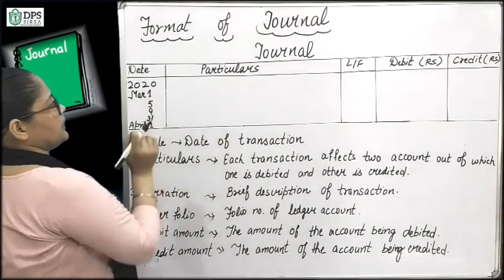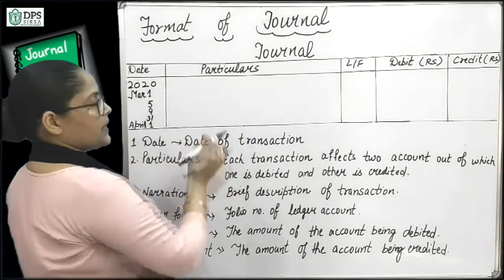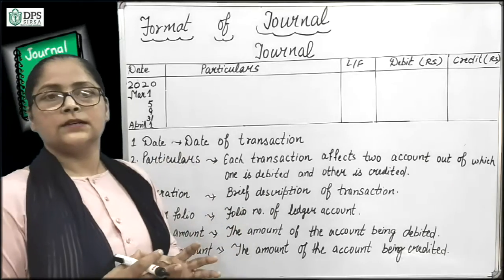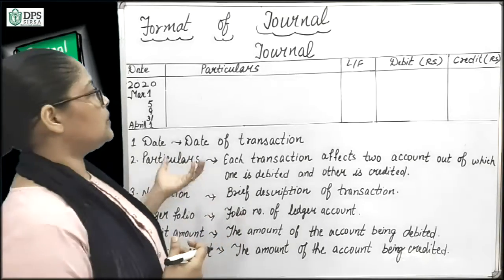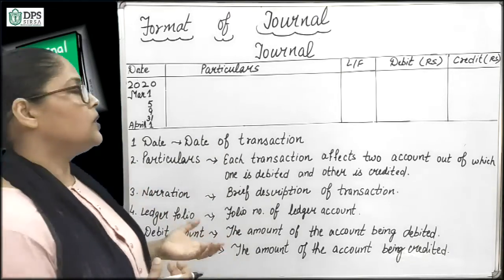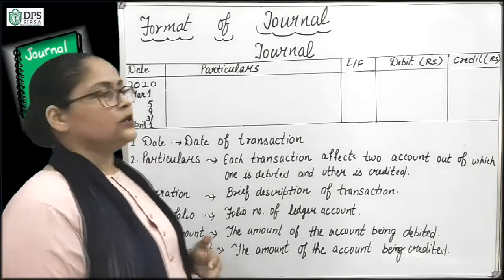Next we have particulars. In this column we will write the accounts, as the transaction has two sides. Now you know what is double entry system. Every transaction is recorded on the basis of double entry system. So if we have debit, then we also have credit.